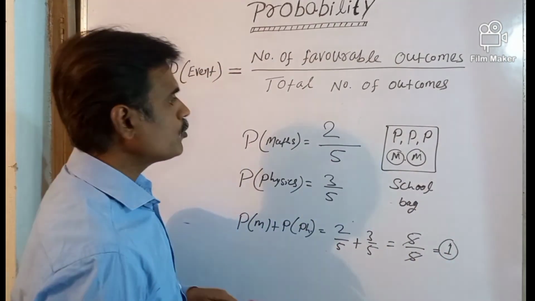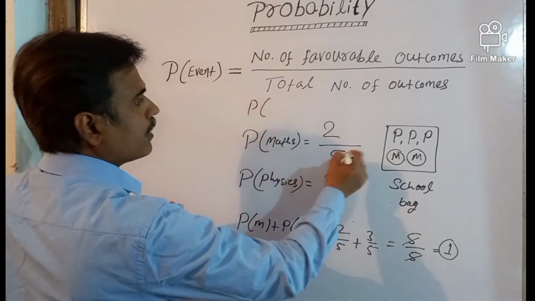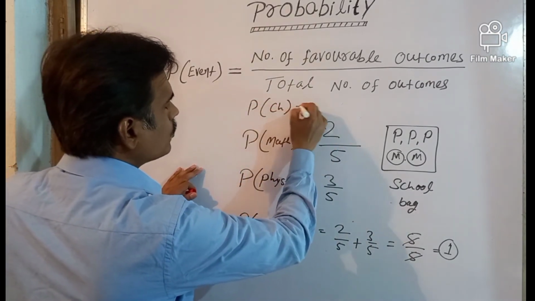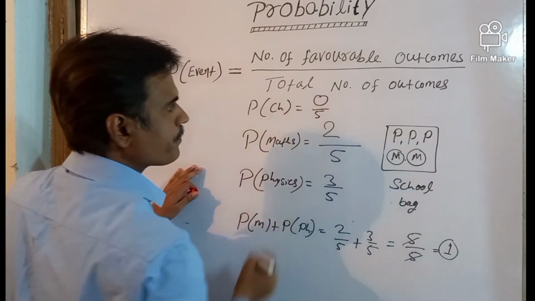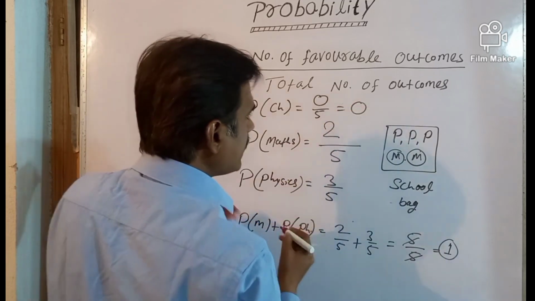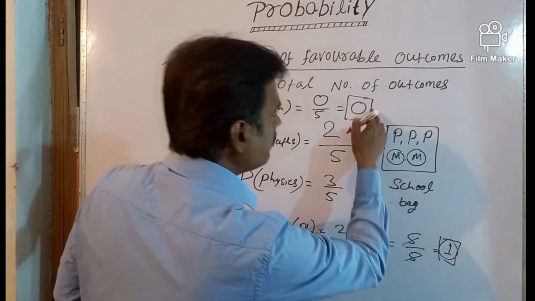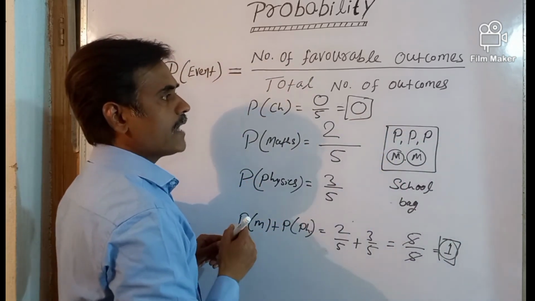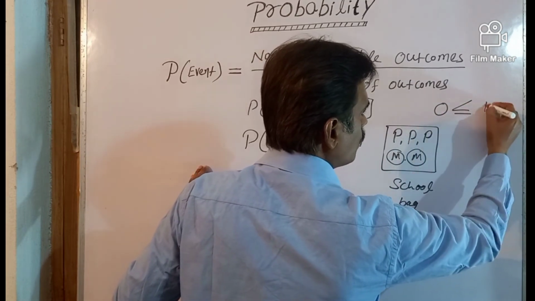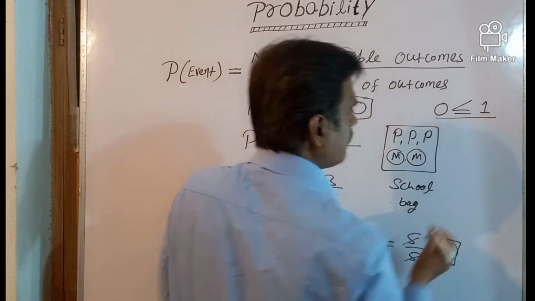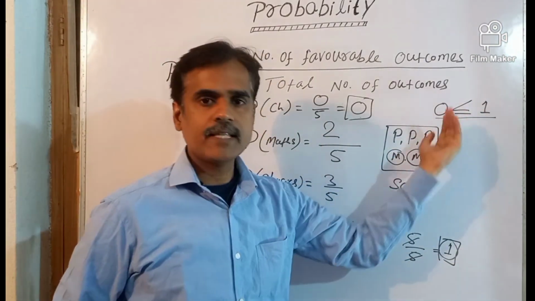And suppose we want to check the probability of the book being a chemistry book. There is no book of chemistry, so the probability will be 0 out of 5, that is 0. If there is no such book in this bag, then the probability will be 0. So we can see clearly that the probability can range from 0 to 1. It means the probability can be 0, or greater than 0 and less than 1, or 1.